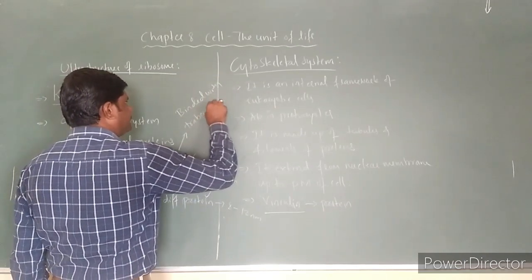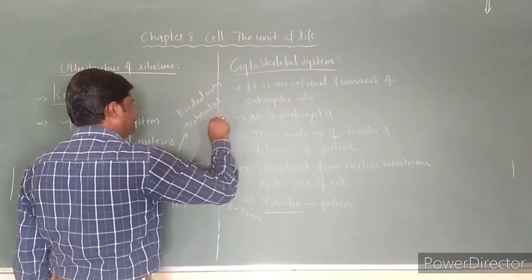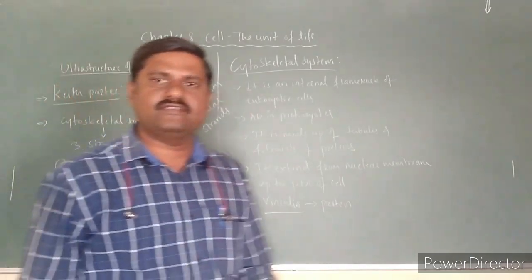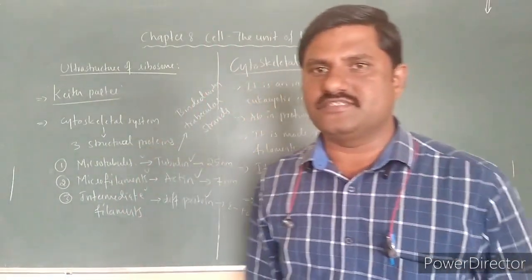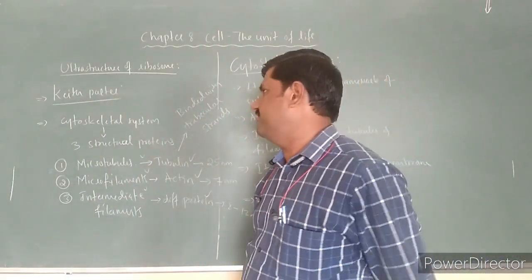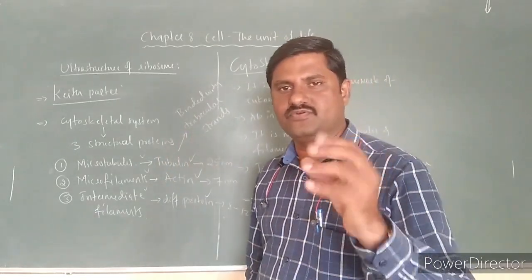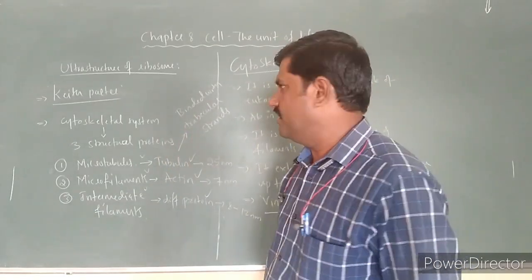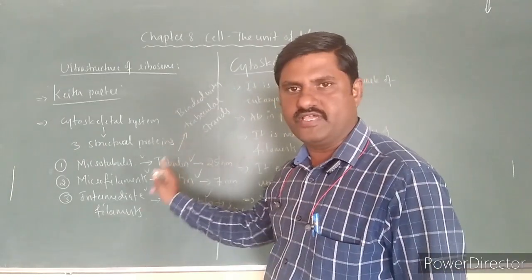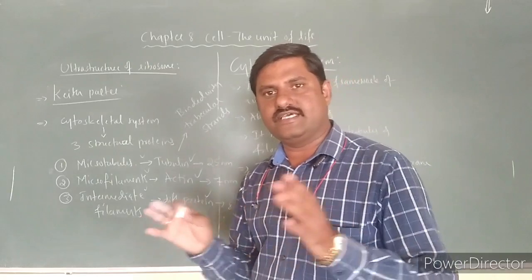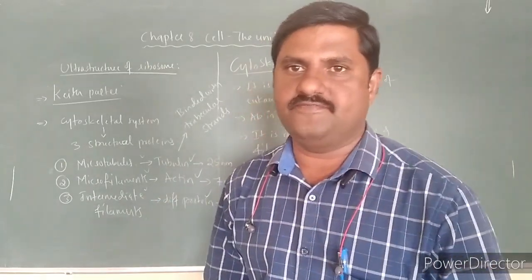This is how the endoskeletal system of a cell is made up. Keith Porter is the name of the scientist who discovered this. It is made up of microtubules, microfilaments as well as intermediate filaments. All these are things you should understand yourself.